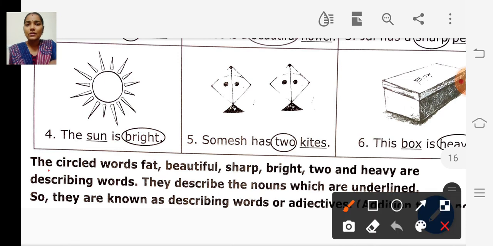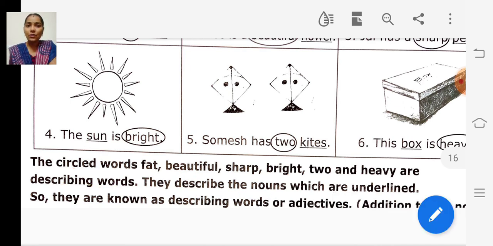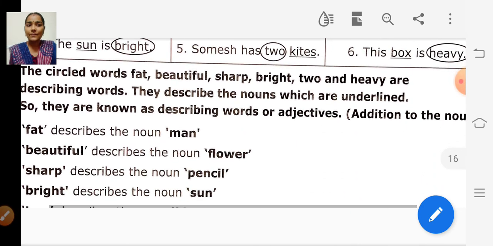So the circled words fat, beautiful, sharp, bright, two and heavy are describing words. They describe the nouns which are underlined, so they are known as describing words or adjectives.